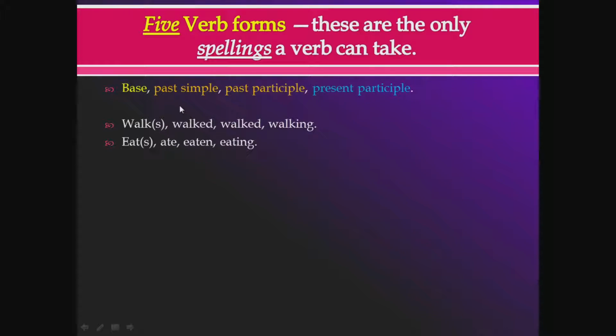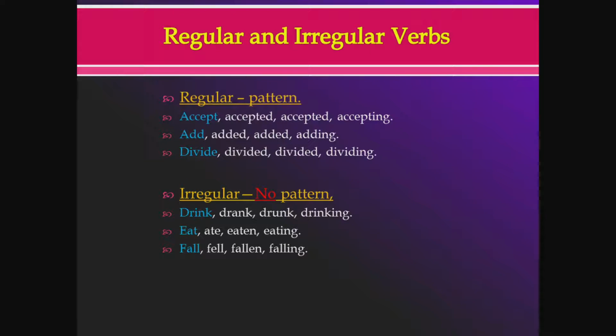Now, in this case, the past simple and the past participle happen to have the same spelling. They don't always, clearly, because in this case, the past simple and the past participle forms have different spellings. So when they have the same spelling like this, nice spelling, predictable, that's called regular verbs, and when we have different spellings like this, they're called irregular verbs, which is the next topic. So verbs can be divided into 2, depending on how they form these 5 spellings.